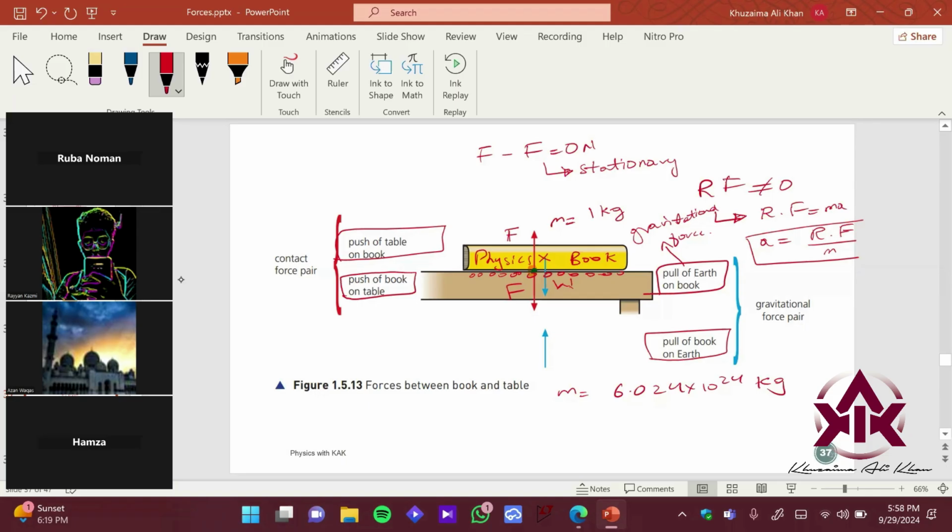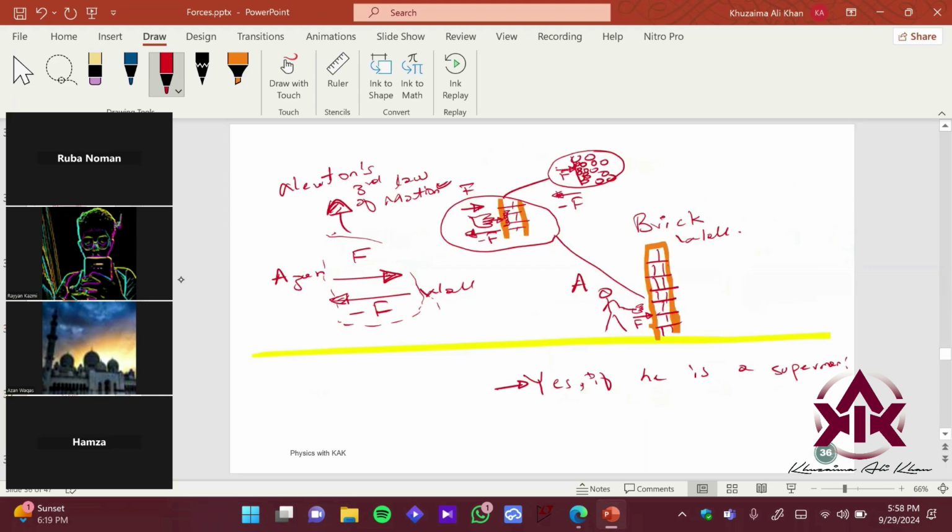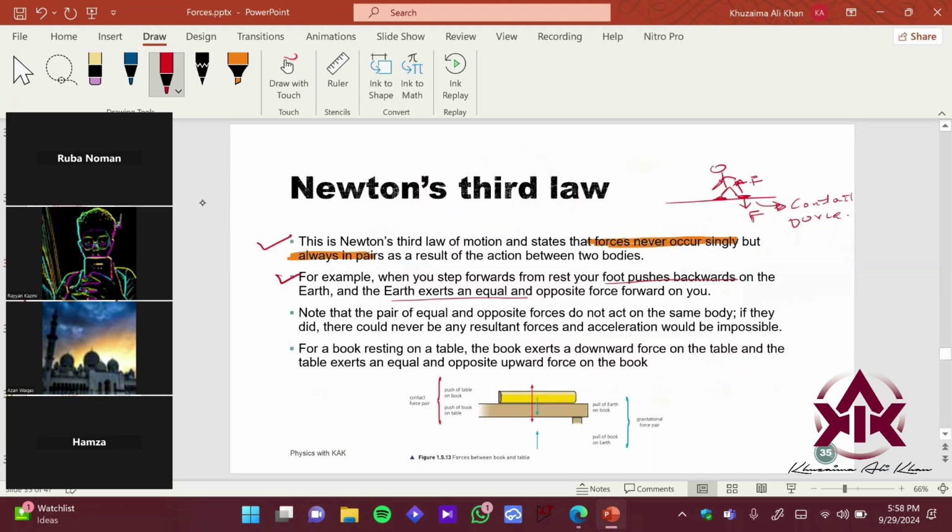Can you clear? I cannot hear you. Can you please explain it again? Yes, Azan? Can you please explain it again? This part, this part, or the definition part? Okay, this one.